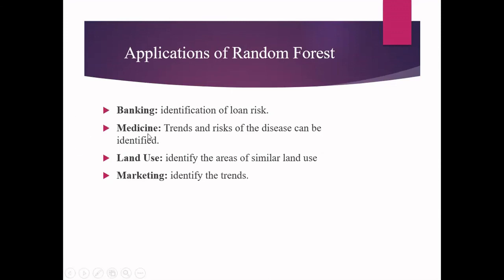You can use random forest in many areas. I have listed only a few here. You can use it in banking to identify the risk in a particular loan application. And also in medicine, you can use the decision tree along with the random forest classifier for identifying the trend and risk of a disease. For example, you can use it to identify whether COVID is increasing and what all the risks we have with the help of the random forest classifier.